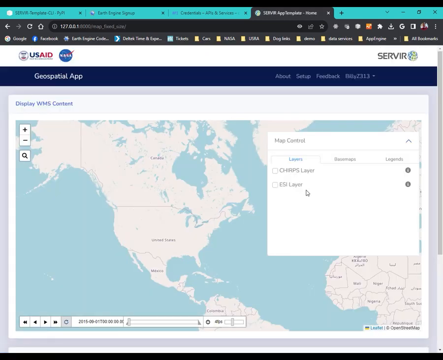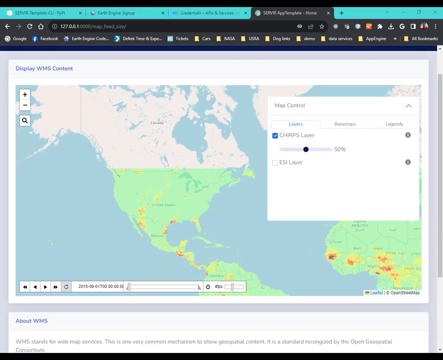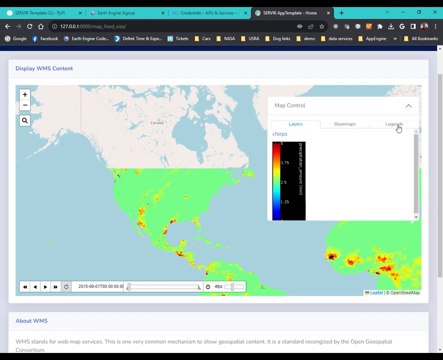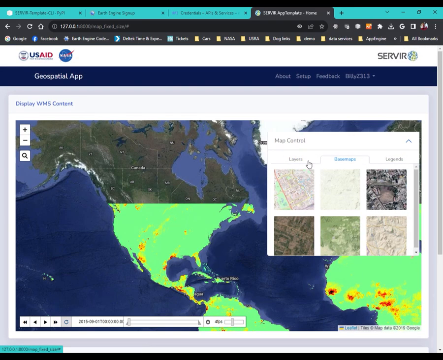So now we should be able to view the widgets. So we just got the CHIRPS layer. It's a WMS. Okay, and once it finishes loading, then we have access to change the opacity. We can look at the legend. We can change base maps if we wanted.